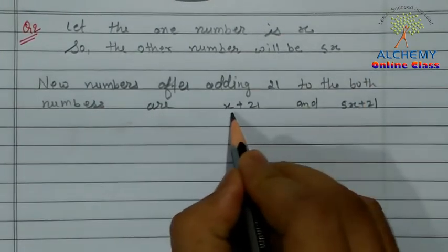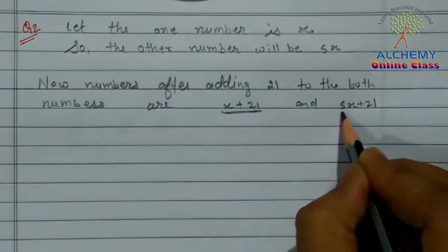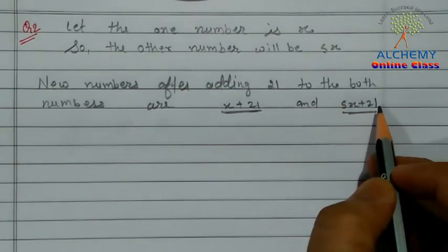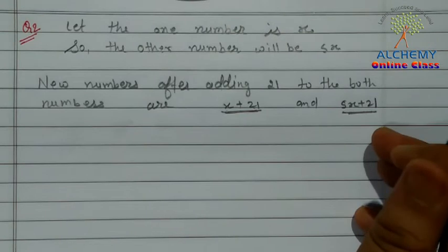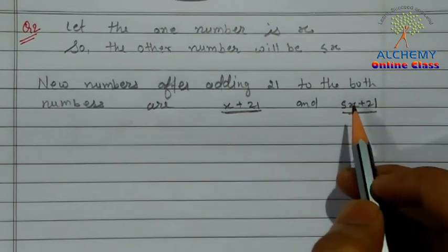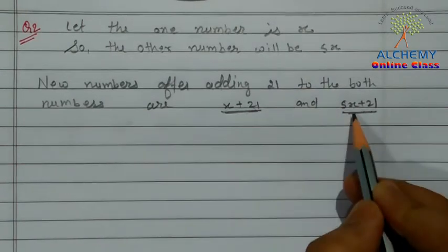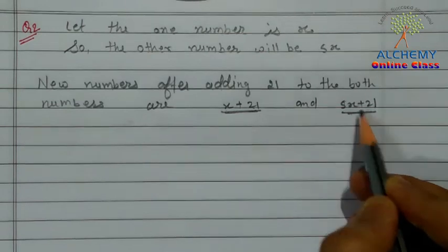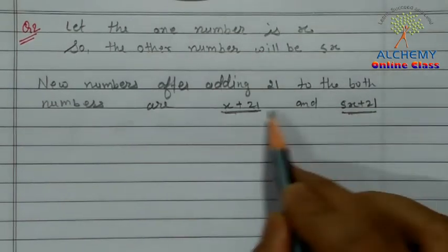Okay, so when we added 21 we got the new numbers, that is x plus 21 and 5x plus 21. In these two new numbers, one number is twice the other number. Can you guess which number is twice the other number? When we see this 5x plus 21, this number is greater and this number is smaller. It means that this number is twice of this number.